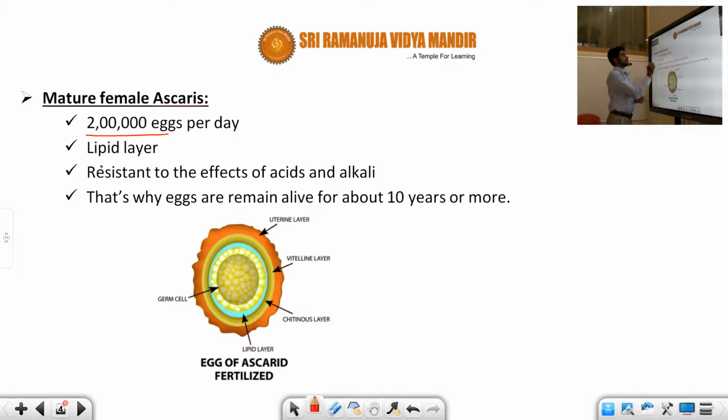Generally, the female Ascaris egg is made up of a lipid layer. We already discussed this. There are 3 layers: outer layer, middle layer, and inner layer. The inner layer is made up of esterified glycosides, the lipoid layer, so that is why a lipid layer is there. What is the purpose of this lipid layer? Because of the presence of the lipid layer, the egg is resistant to the effects of the acids and alkali of the host. That is why eggs remain alive for more than 10 years. So this is a very important point, students: the female Ascaris egg is made up of the lipid layer.